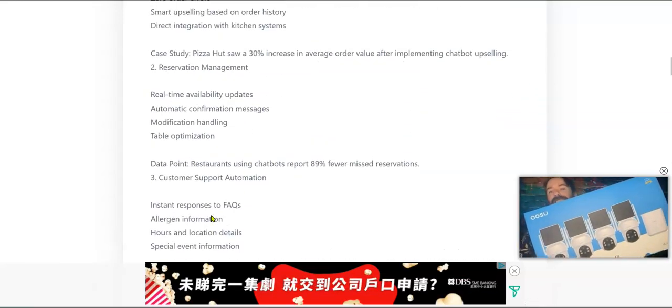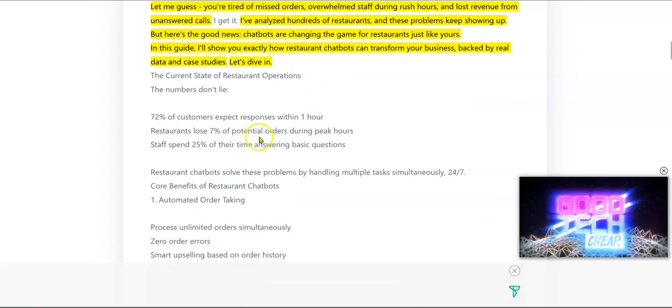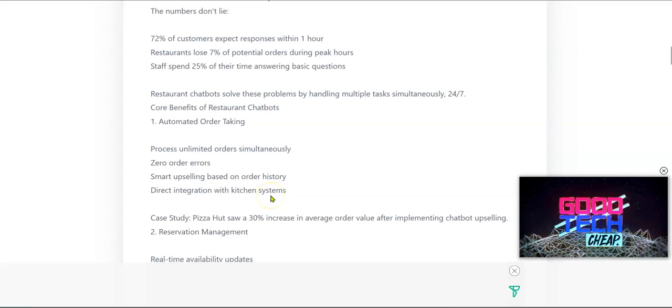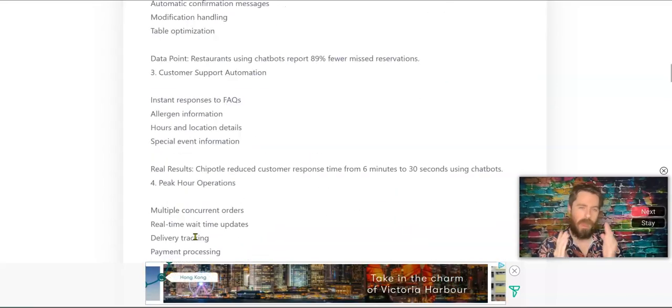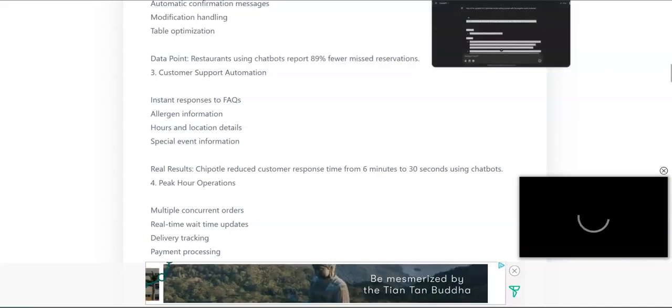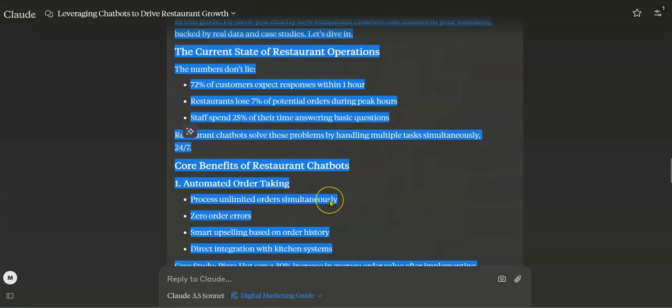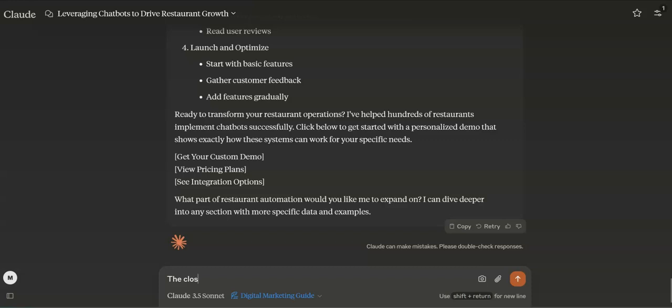So what I would do with this particular article, it just looks almost like a list. What I would do is please expand on automated order taking, reservation management. So to make it a little bit better, the closing is much better.